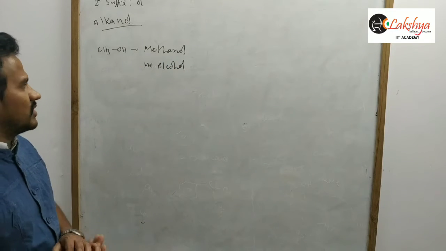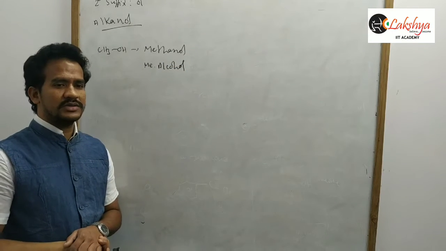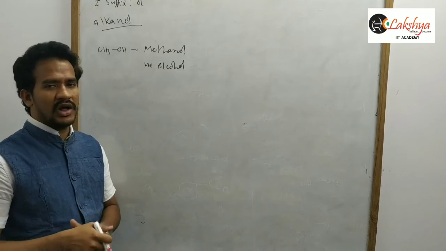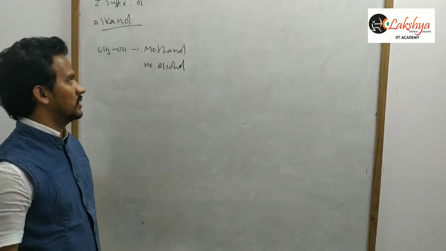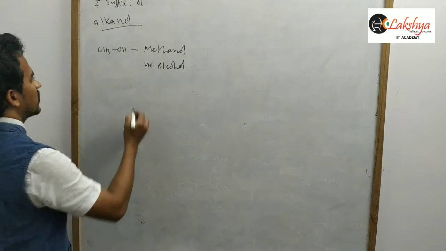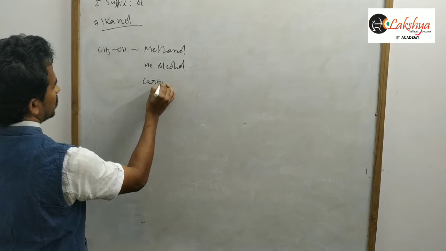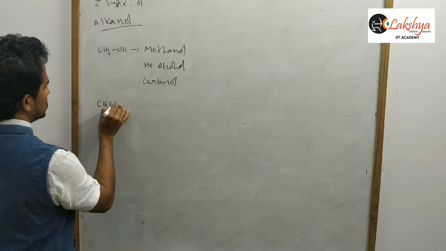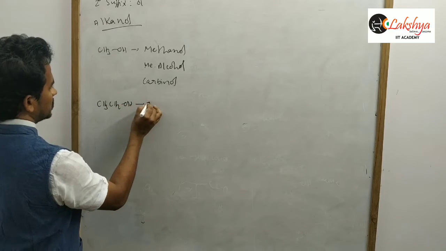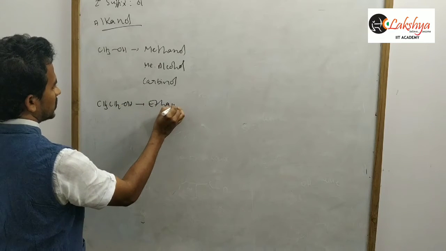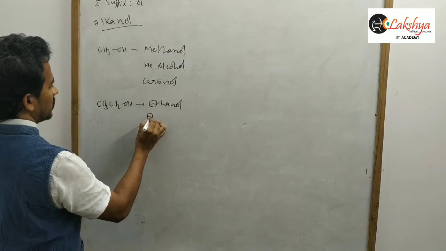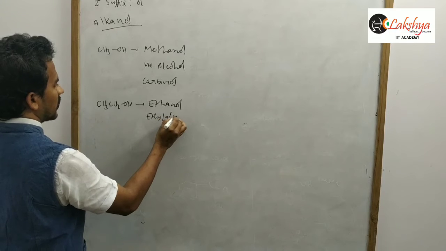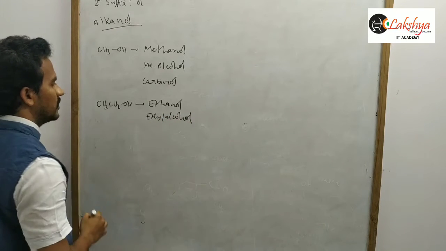So in case of giving the common name for the alcohols, we just have to add the alkyl group and alcohol. So methyl alcohol, and this one is also known as carbinol. And CH3CH2OH, this one is ethane plus ol, ethanol, or you can say ethyl alcohol.